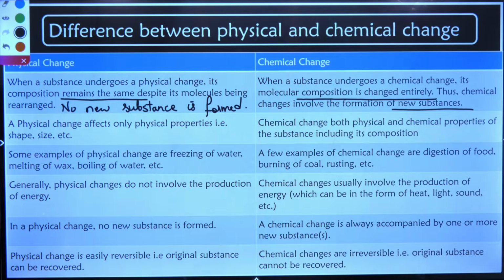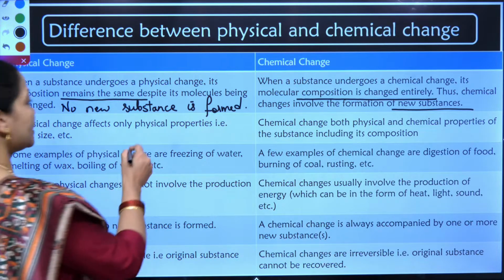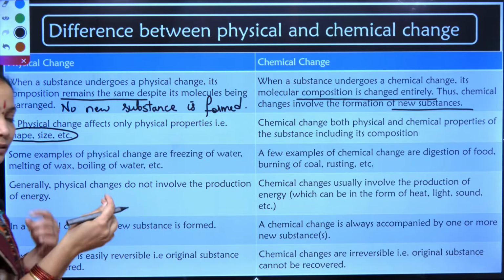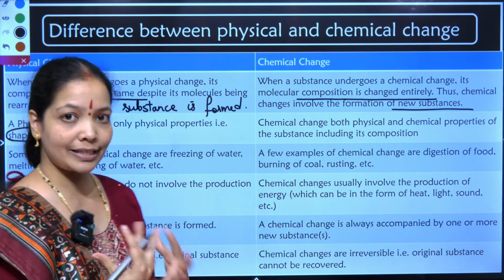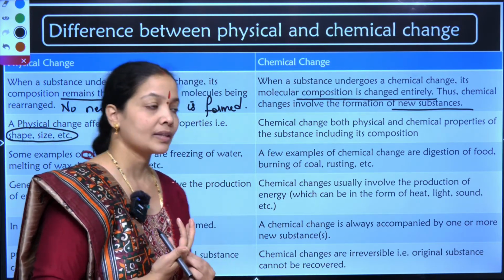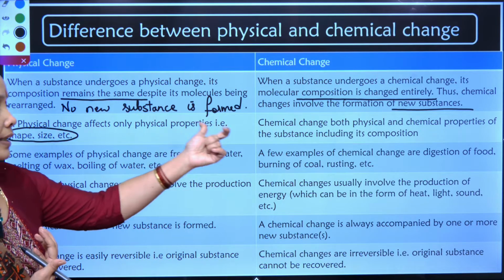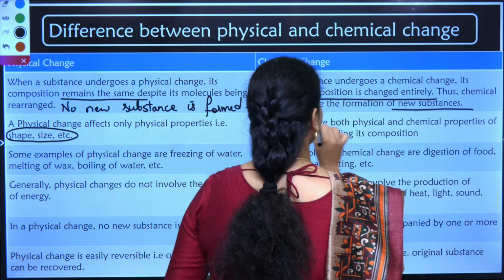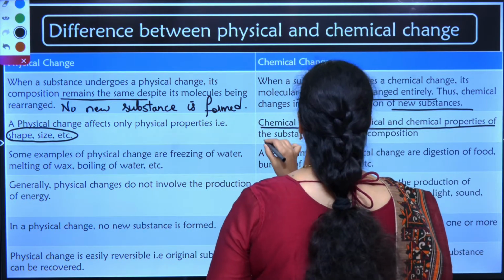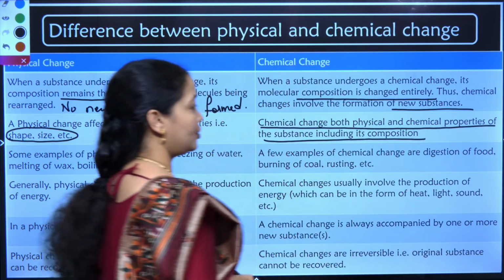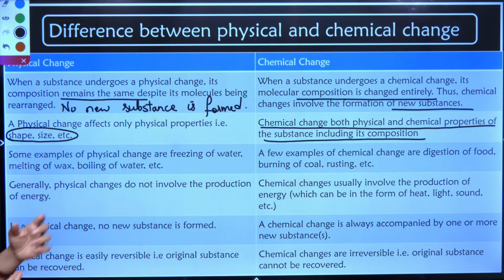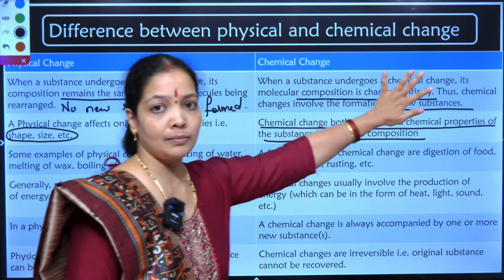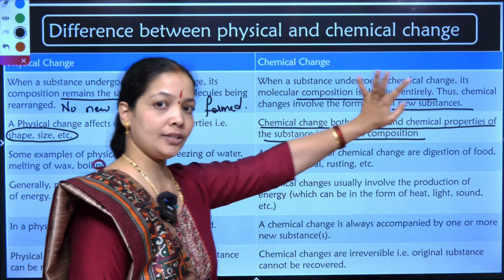Coming to the second point, a physical change affects its physical property, that is shape and size. When I tear a paper, the shape of the paper is changing, the size of the paper is changing, correct? In the same way, in a chemical change, both physical and chemical properties of the substance are changing. So, in a physical change, only the physical property of the substance changes. In a chemical change, both physical and chemical properties change.